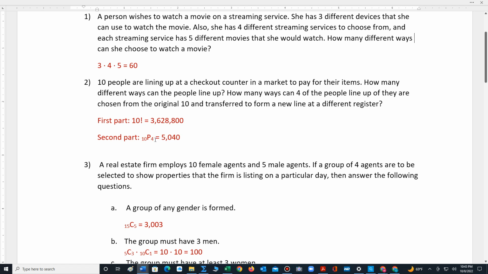When we select without replacement a portion of a group of objects, in this case people who are forming a line in a store. So we have 10 people, we're choosing 4 and we're permuting all 4. That's going to compute to 5,040.